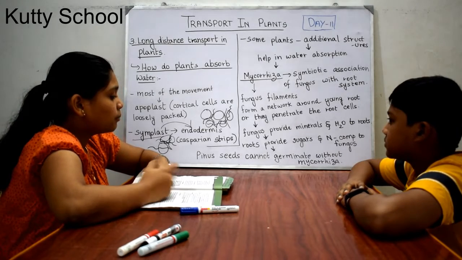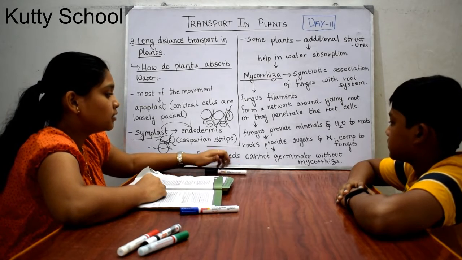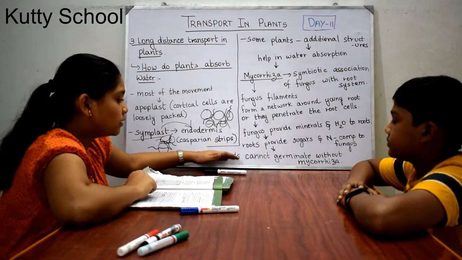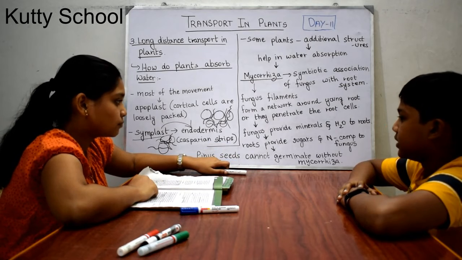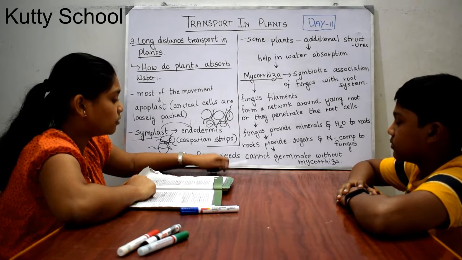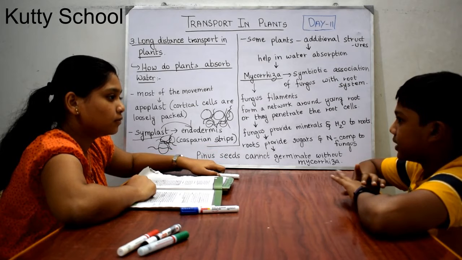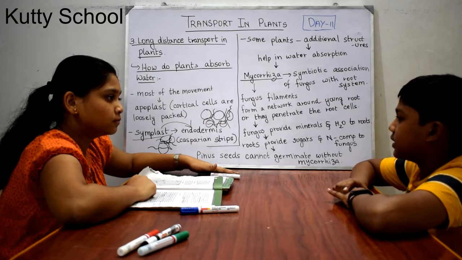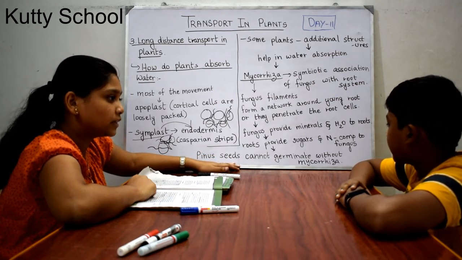In some plants, like Pinus, the seeds cannot germinate without mycorrhiza. In order to germinate, these seeds need a fungal association. Without that, they cannot grow and germinate. The fungi takes the food and gives only minerals and water to the roots.